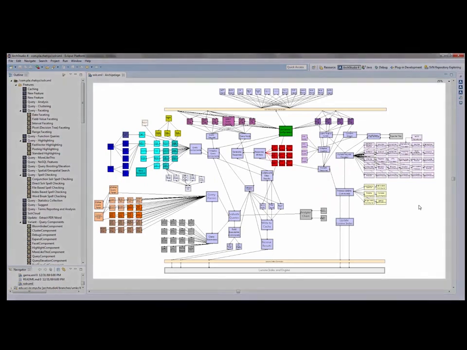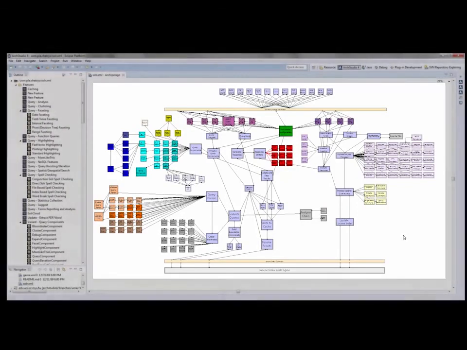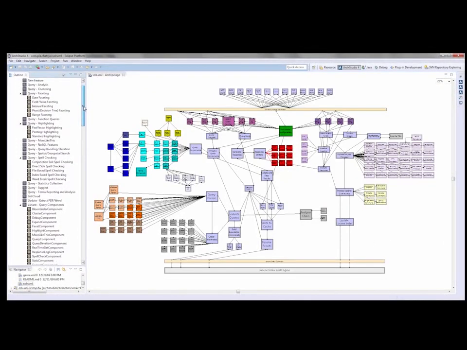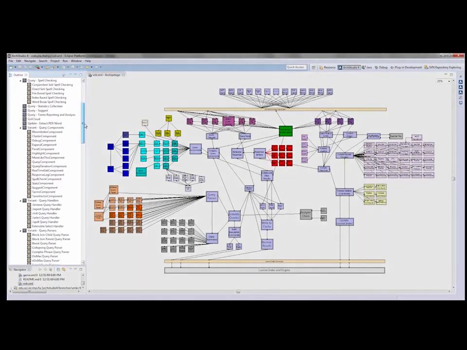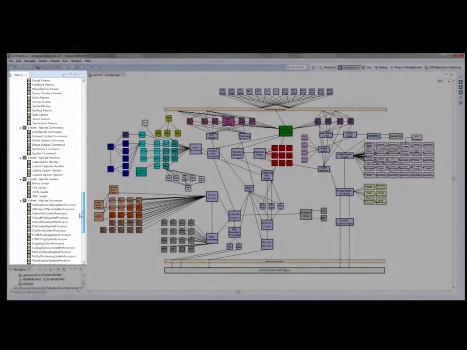To illustrate the importance of our tool, we are going to demonstrate its main functions on a real software case study. What we see now is a full-featured architecture model of an Apache enterprise server called Solr. It has approximately 150,000 lines of Java source code, and it's modeled using ArchStudio. On the left, we see the feature list with more than 100 different features of this system. It's fully developed using ArchFeature.